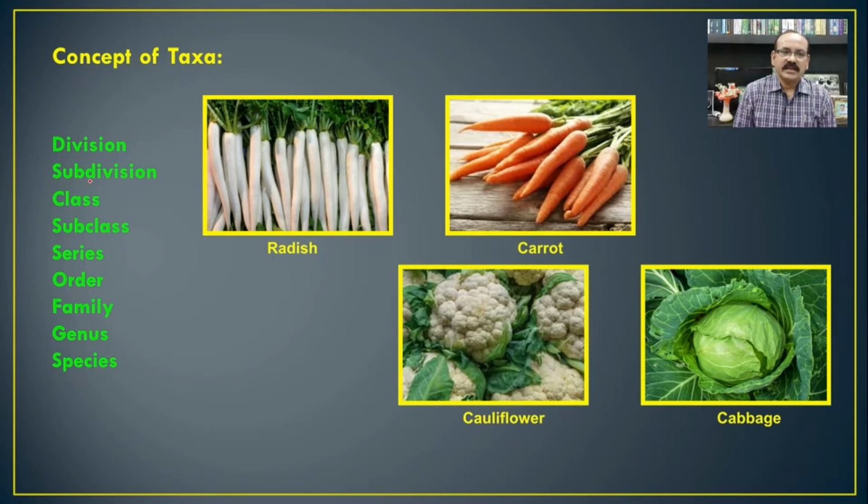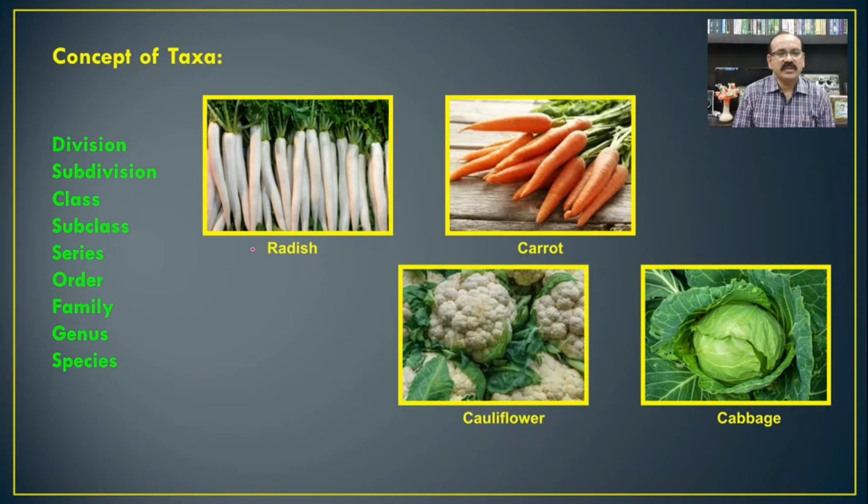If you see the taxonomic concept or the concept of taxa, then why is it important? You can conclude on the basis of these different diagrams.